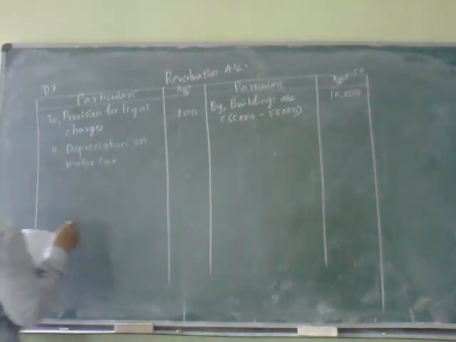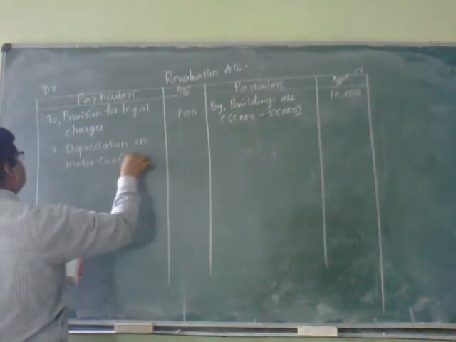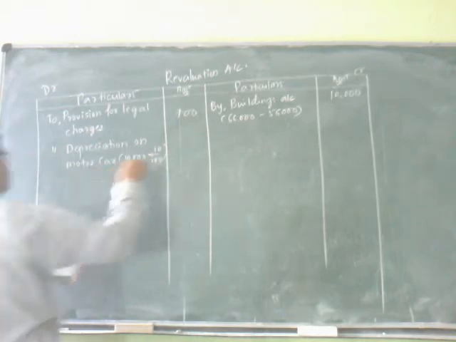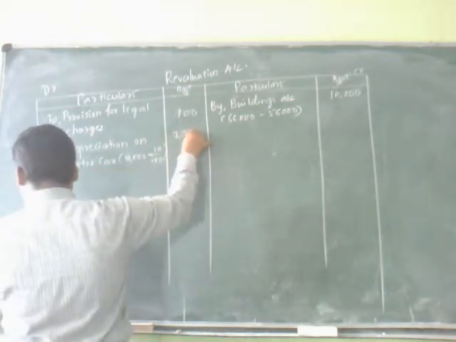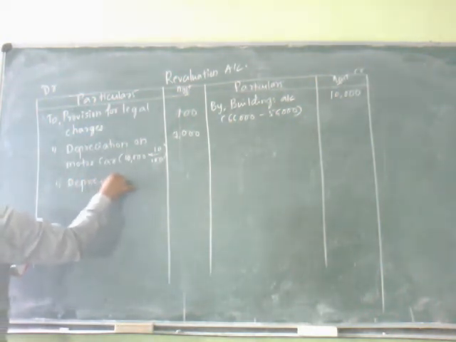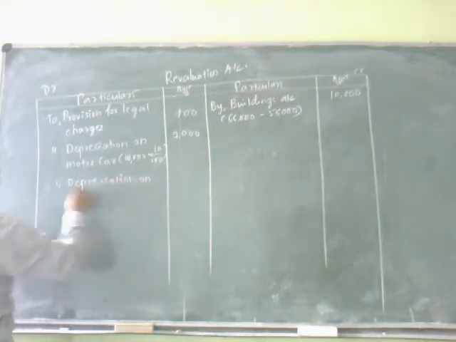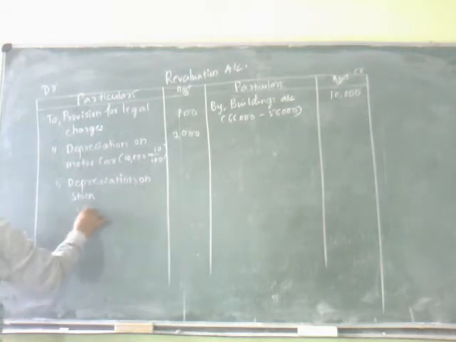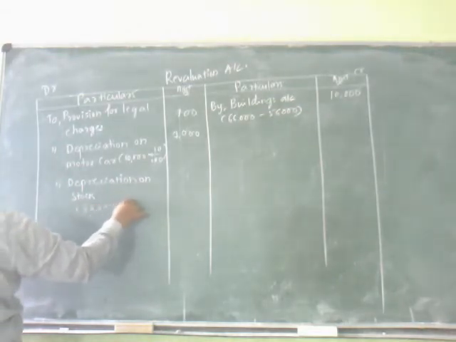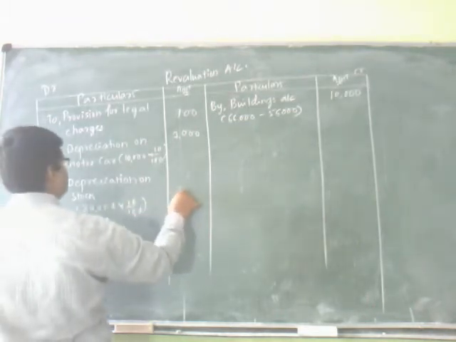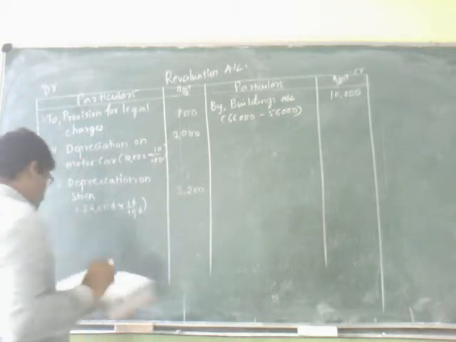Depreciation on motor car, 10,000 into 10 divided by 100, it will be 1,000. And depreciation on stock value will be 32,000 into 10 divided by 100. It is 3,200.